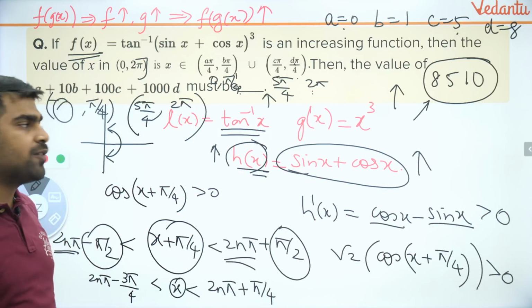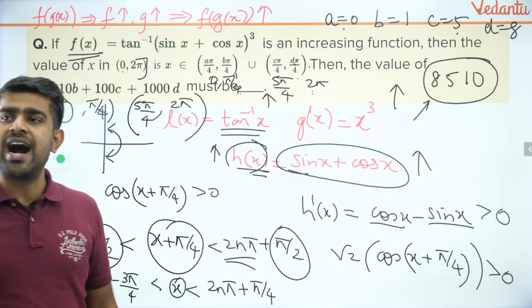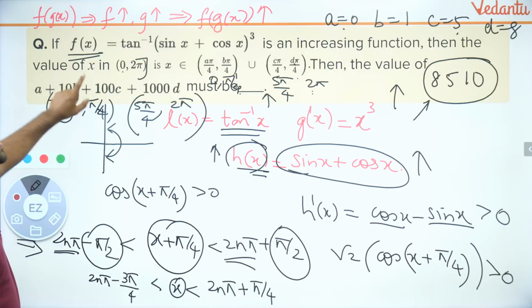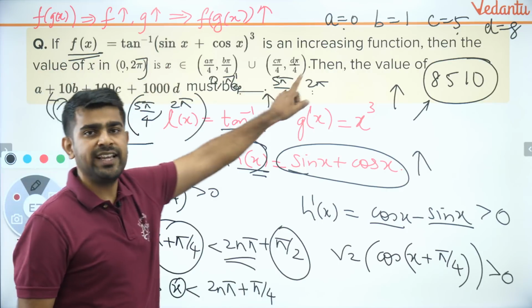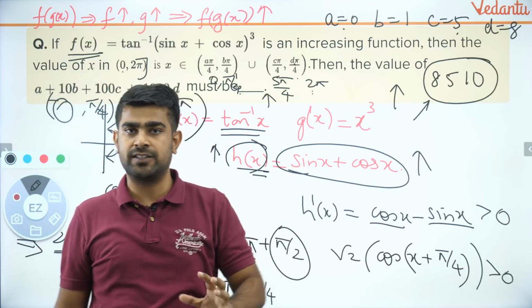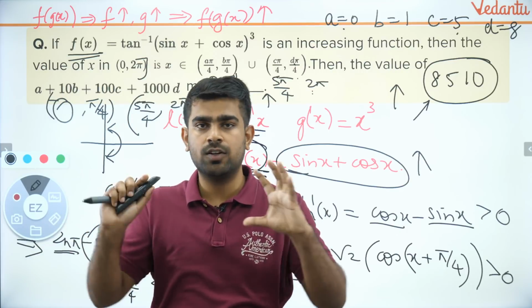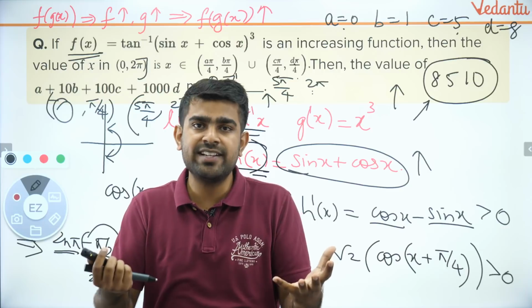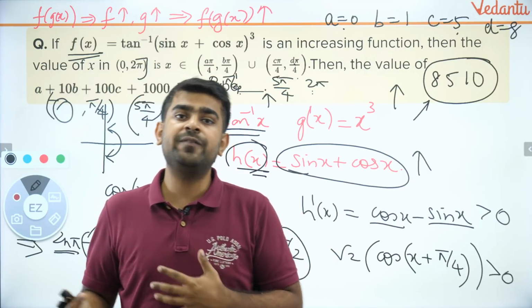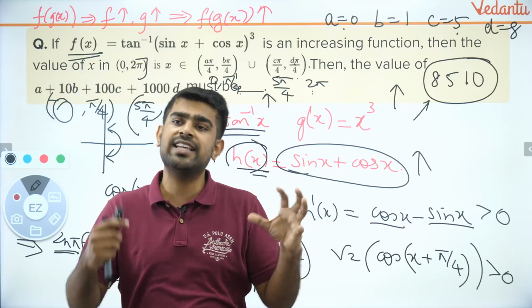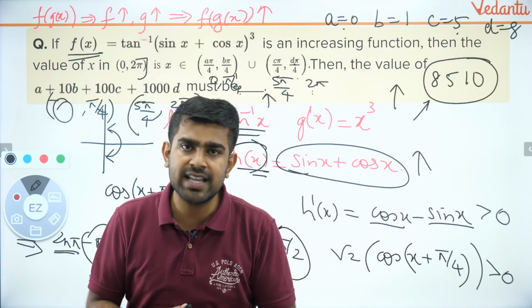So please listen carefully. What did I do here? We were asked to find out where f of x is increasing. That is the question, Hemant and Sharafat. The question is to find out wherever it is increasing. How do I find out increasing? Normally we will do f dash of x is greater than 0, and you will find where f dash of x is greater than 0. Are you all able to understand that?